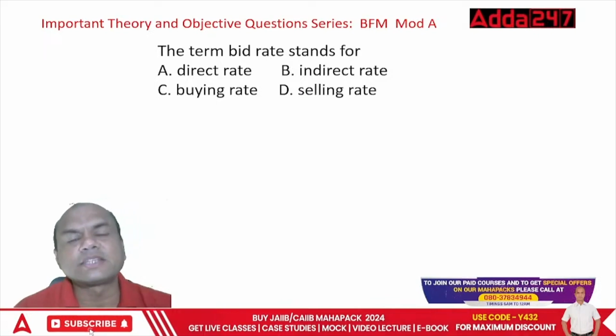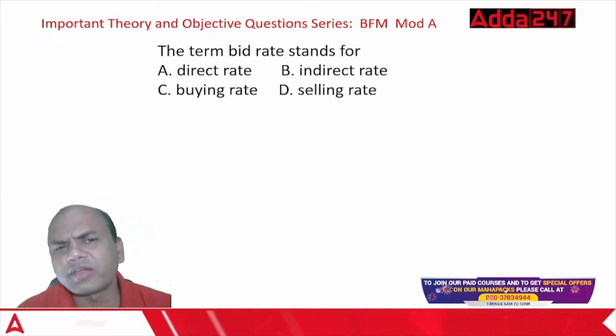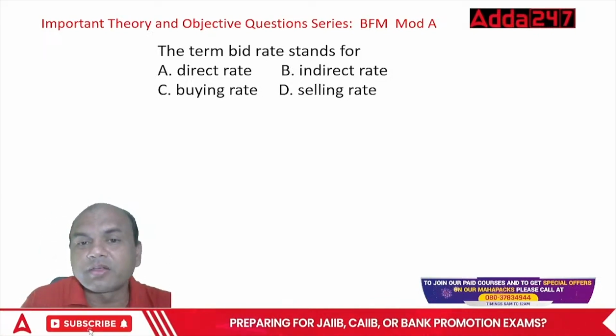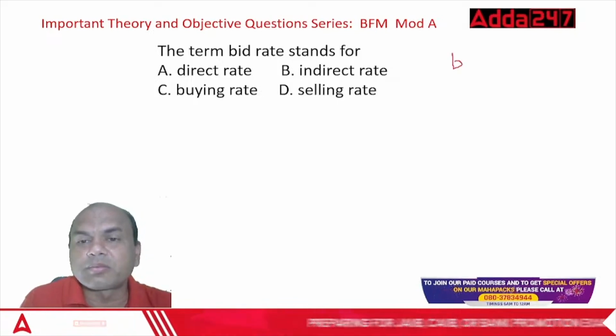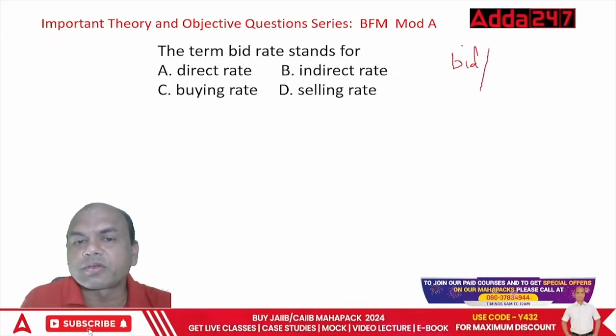The term bid rate stands for, bid means what? We have this bid and offer. Bid means your bid, and the second is offer.